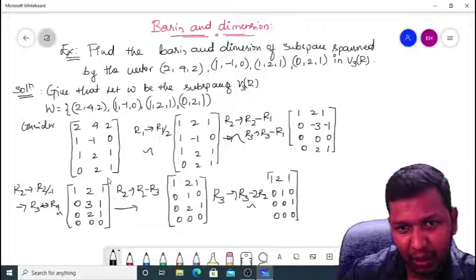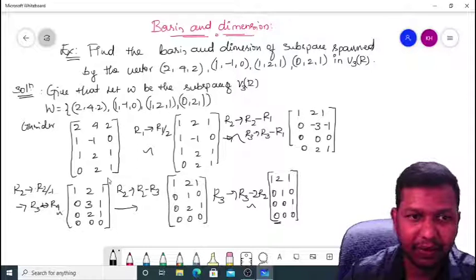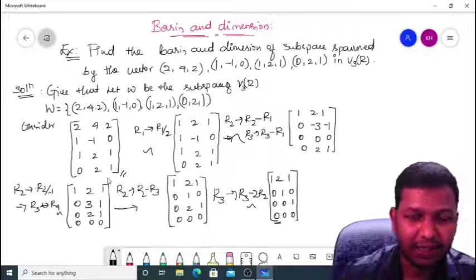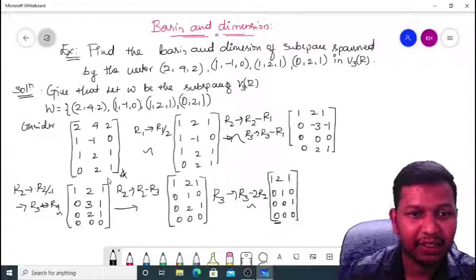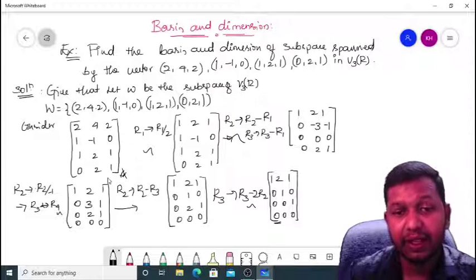This is the row reduced echelon form of the matrix which I considered initially.